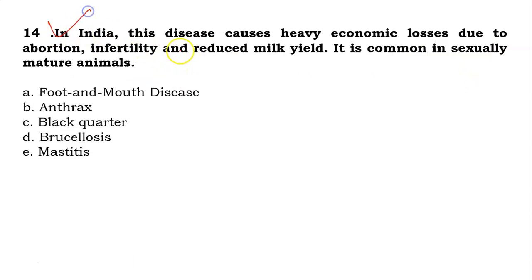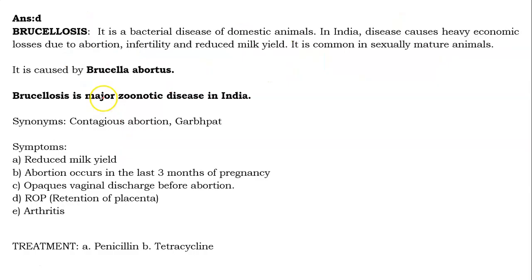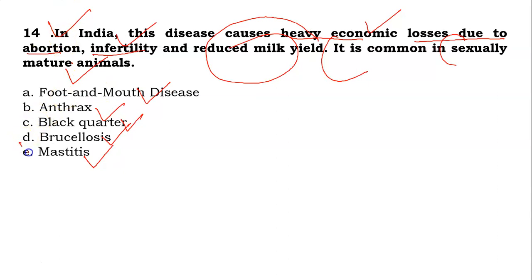Now 14th question. In India, this disease causes heavy economic losses due to abortion, infertility and reduced milk yield, and it is common in sexually mature animals. Your options are foot and mouth disease, anthrax, black quarter, brucellosis or mastitis. I am talking about economic loss, abortion, infertility, reduced milk yield in animals, and generally it is found in sexually mature animals. So friends, answer will be D.